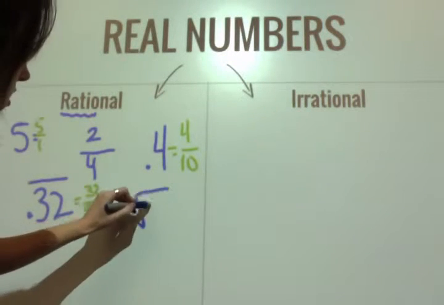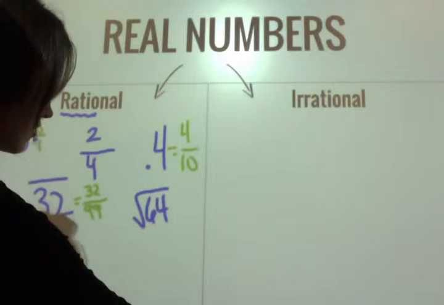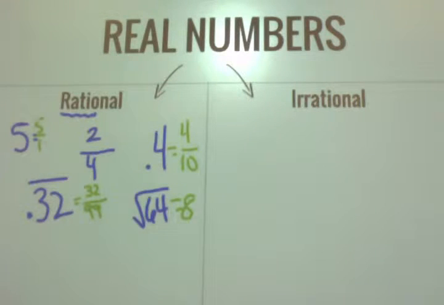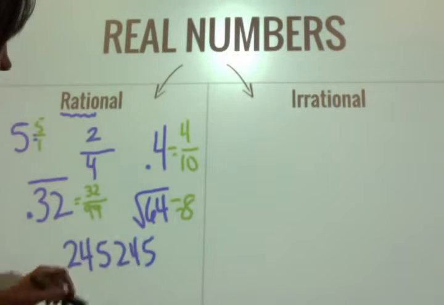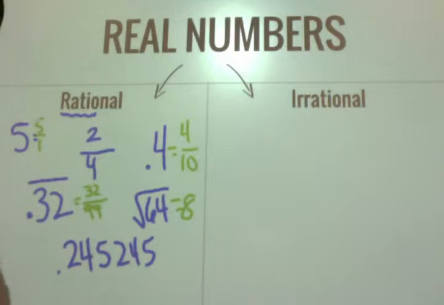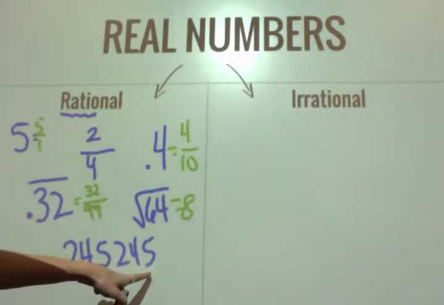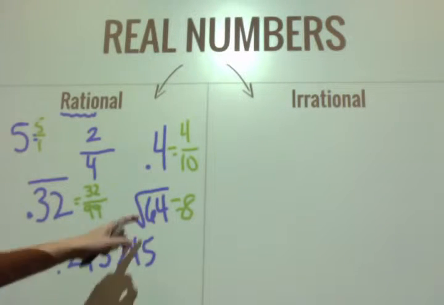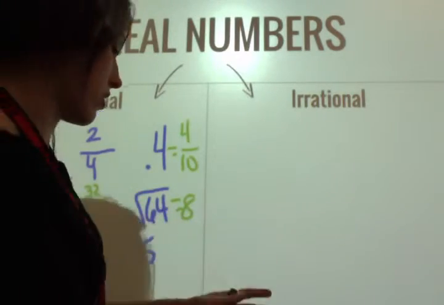What about square roots? Square root of 64. Well, what is the square root of 64? It's 8. So that is rational. What about 0.245245? Well, just always go back to that question: can I write it as a fraction? In this case, yeah, I can. I just need to find out what place value this is and put it over that number, just like I did with 0.4. So now let's move over here into irrational numbers.